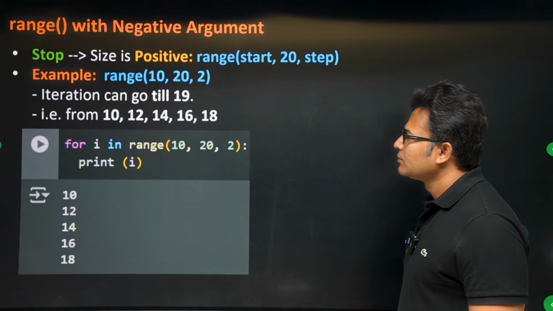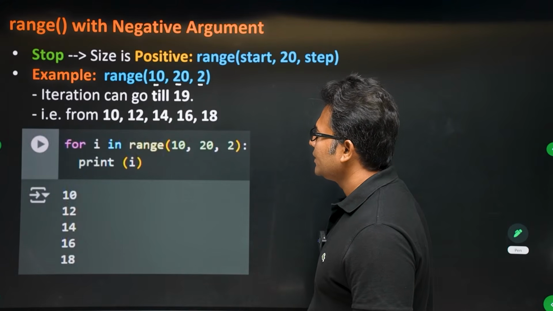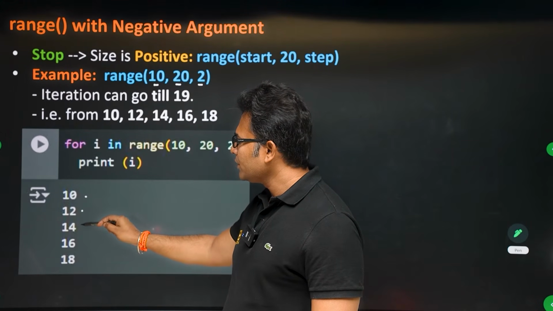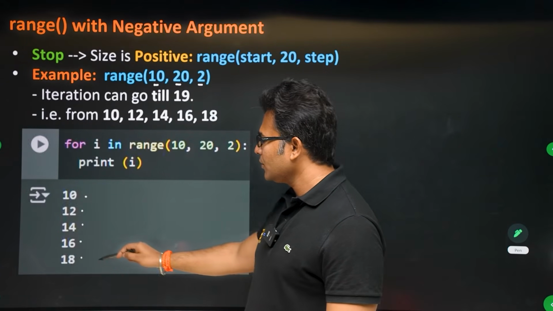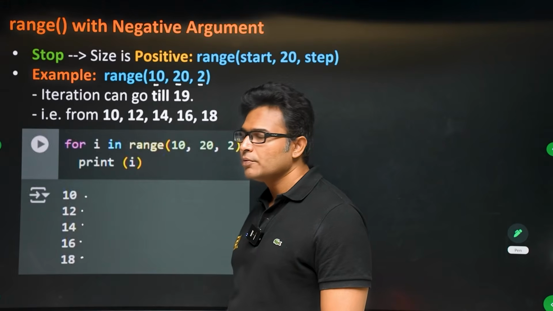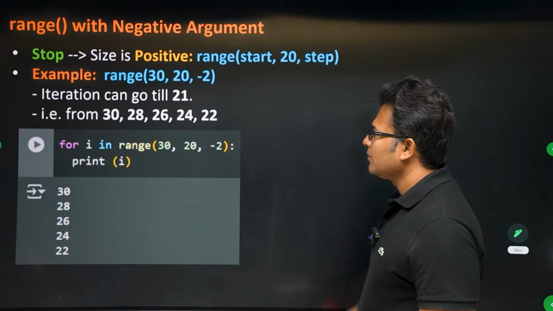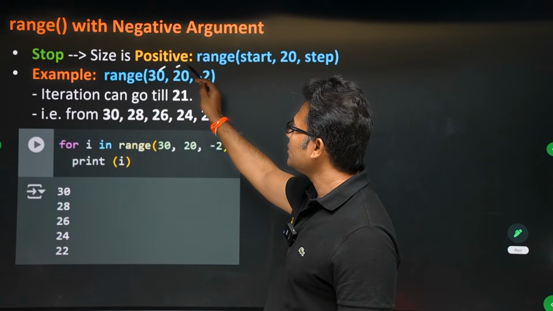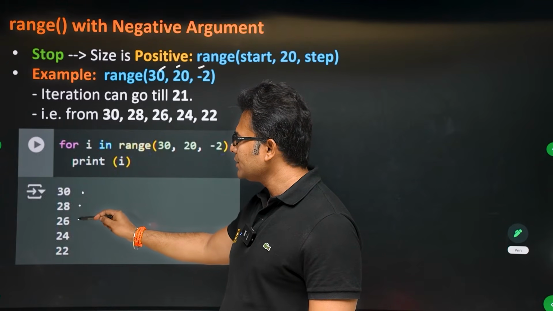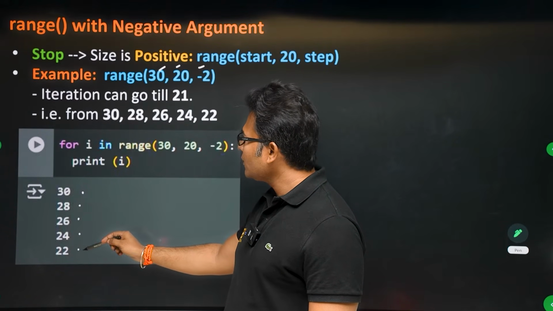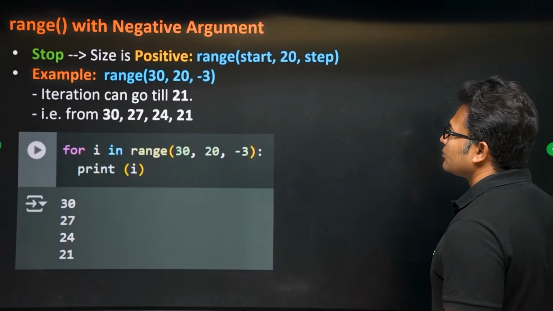Look at this example. From 10 we are going till 20 in steps of 2, right? So 10, 12, 14, 16, 18, but you should not touch 20, right? That is why we are stopping at 18, because if you go further you will be touching 20. Now see this example. From 30 we are going till 20 in steps of minus 2. So 30, 28, 26, 24, 22, you cannot go further because you will touch 20. You are not supposed to touch 20.